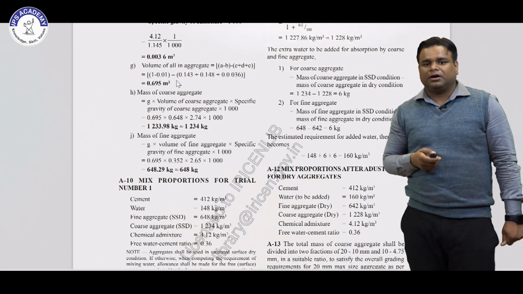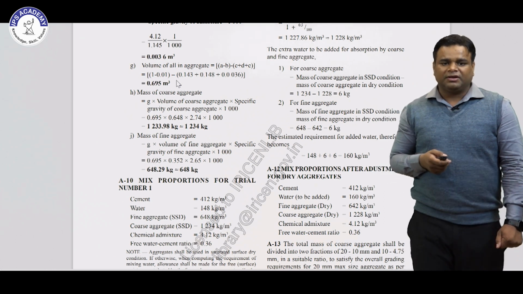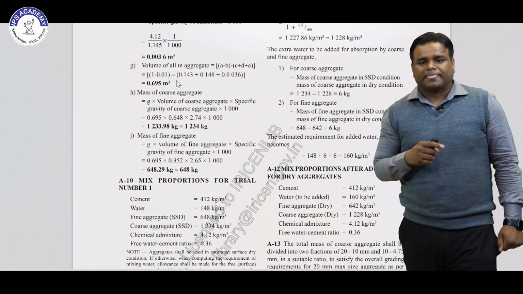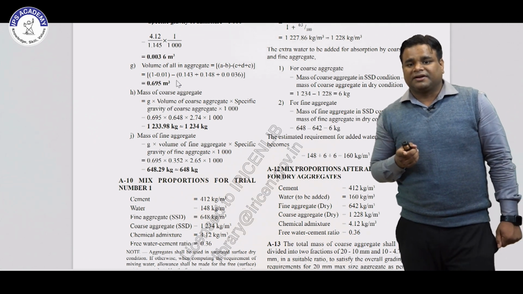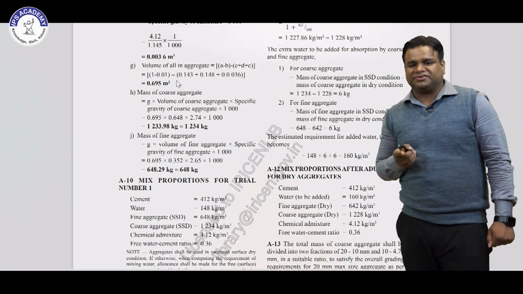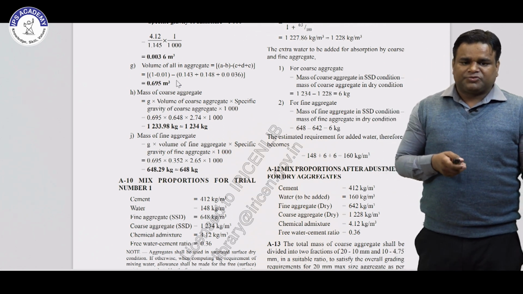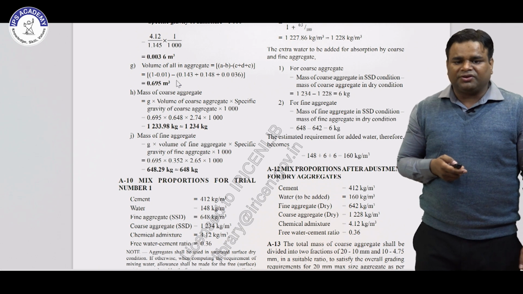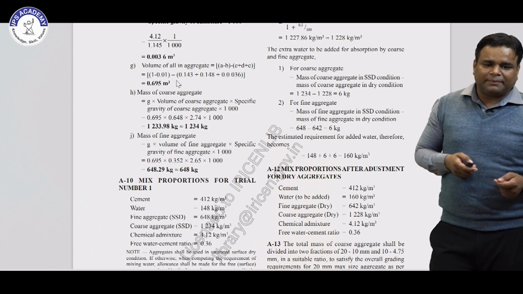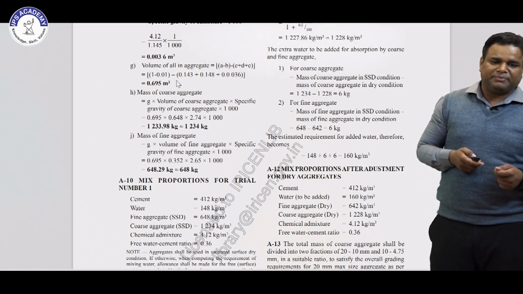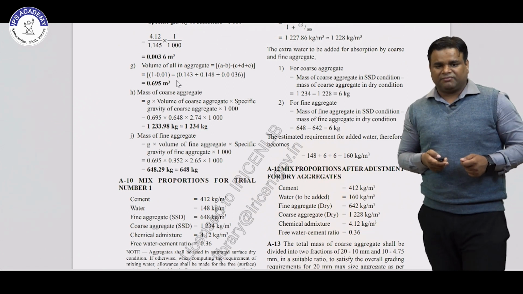So the extra water to be added for absorption by coarse aggregate and fine aggregate is found by subtracting the mass of aggregate in dry condition from that in saturated surface dry condition. So 6 kg for coarse aggregate and 6 kg for fine aggregate. So the estimated requirement of water to be added is 6 kg for coarse aggregate and 6 kg for fine aggregate. So 148 plus 12 is 160 kg per meter cube. So this is the final mix proportion after the adjustment for dry aggregate.